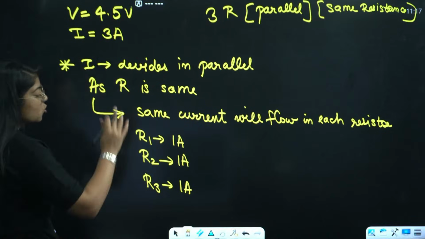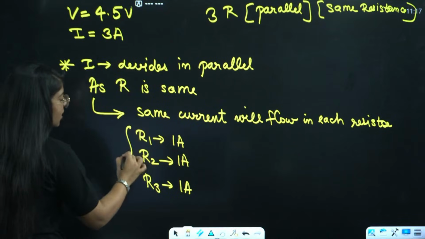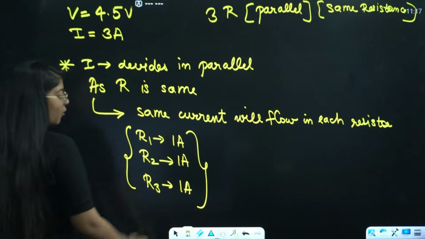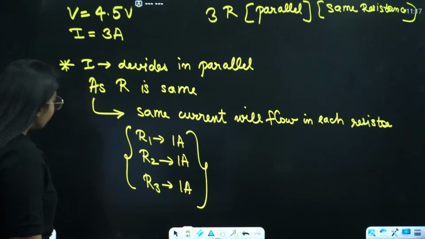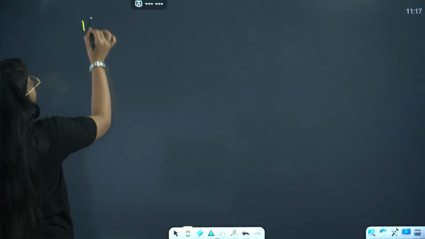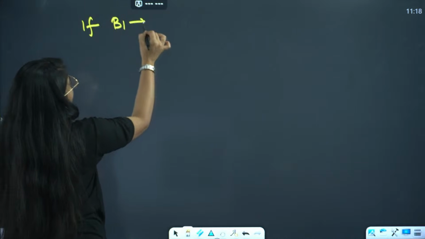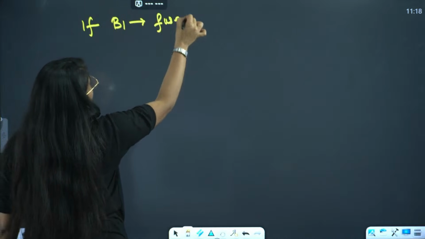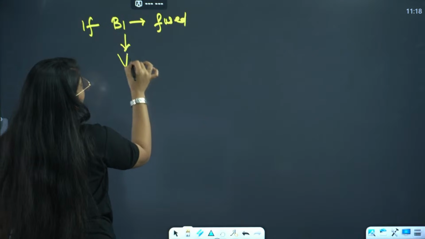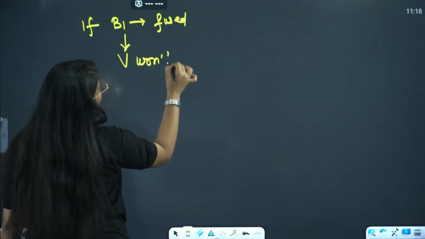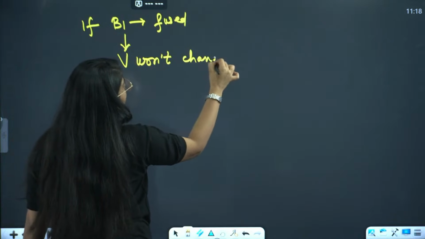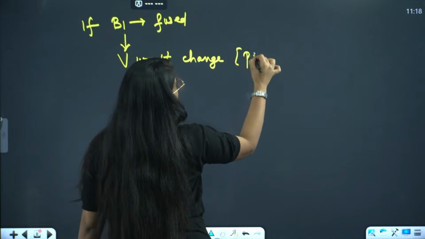Okay, done. So in each branch we have equal current flowing. Now if B1 gets fused, voltage won't change because it's a parallel connection.